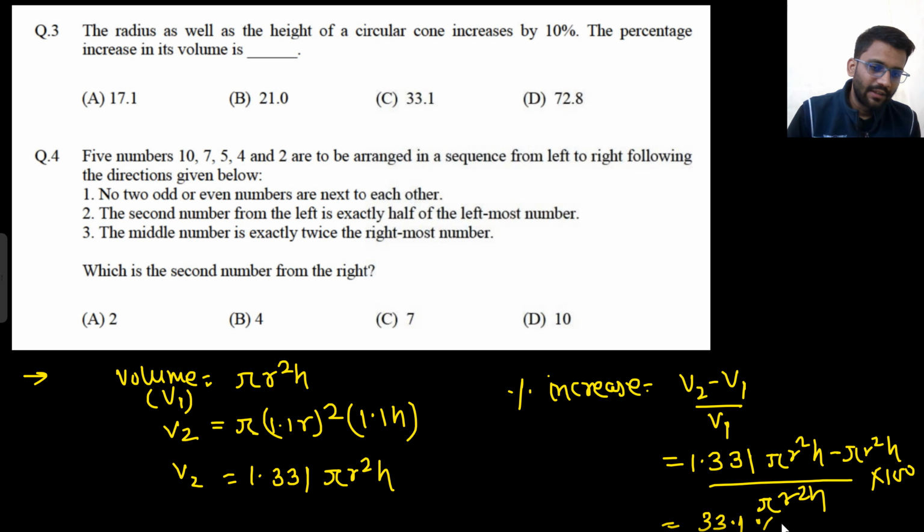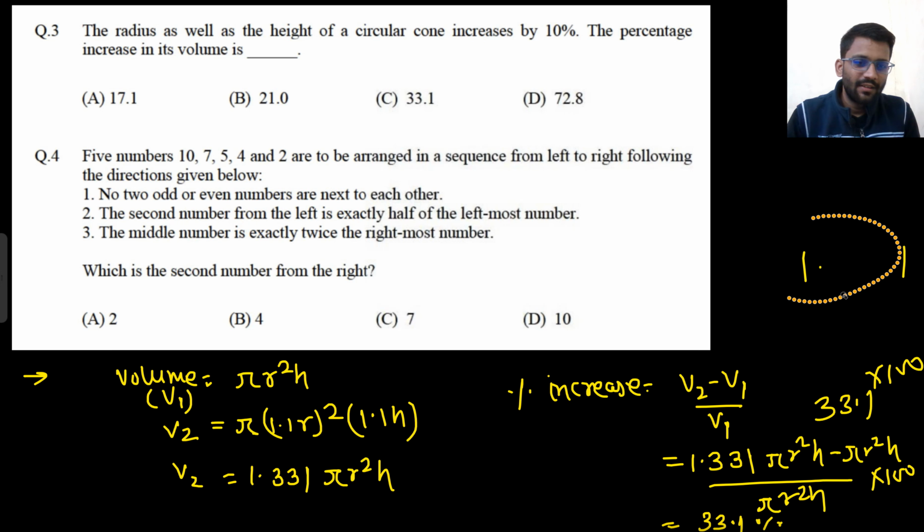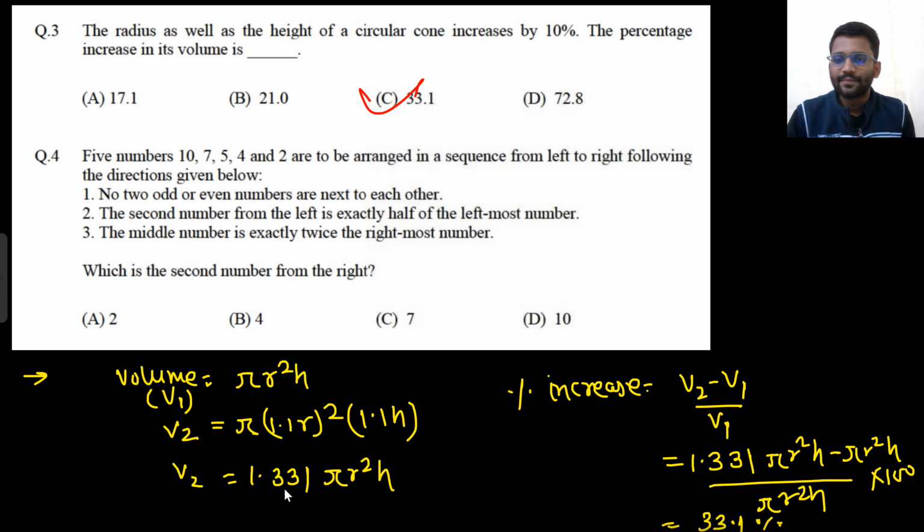Pi r square h will get cancelled. 1.331 minus 1 by 1, so 0.331 into 100, so it would become 33.1%, right? So 33.1 is the answer.